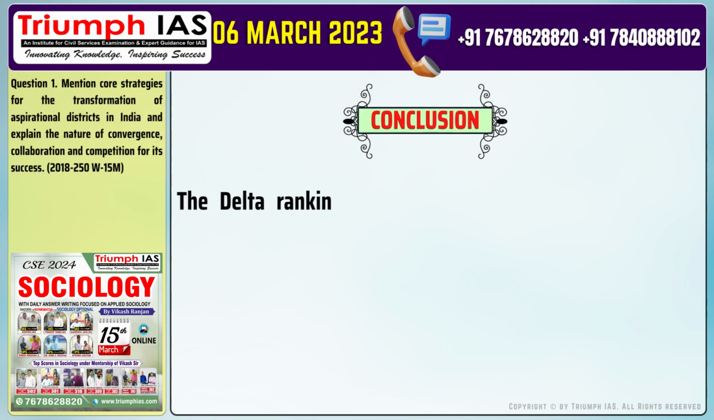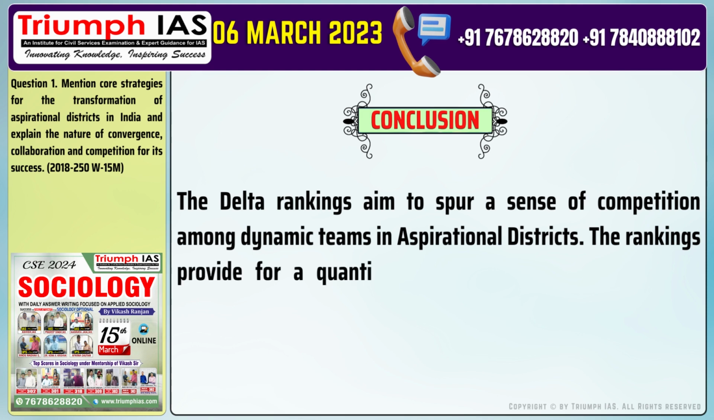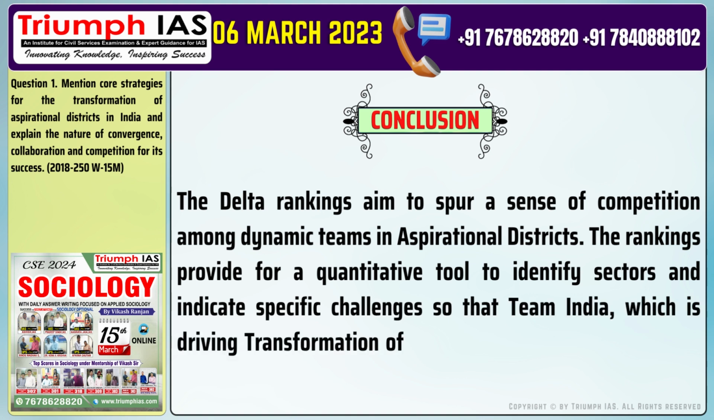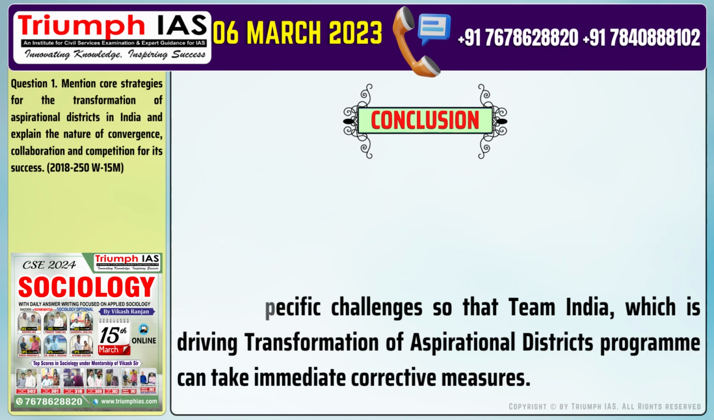The conclusion of the answer: the Delta rankings aim to spur a sense of competition among dynamic teams in aspirational districts. The rankings provide a quantitative tool to identify sectors and indicate specific challenges, so that Team India, which is driving the transformation of the aspirational districts program, can take immediate corrective measures.